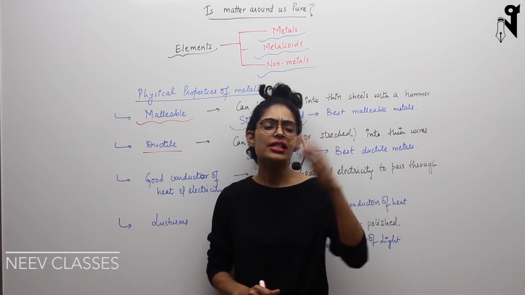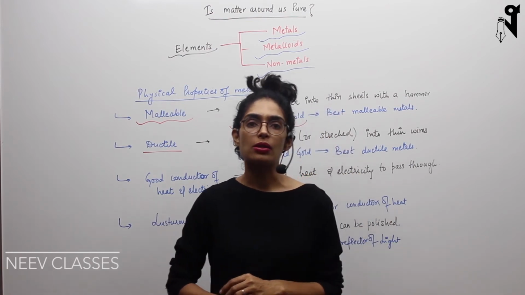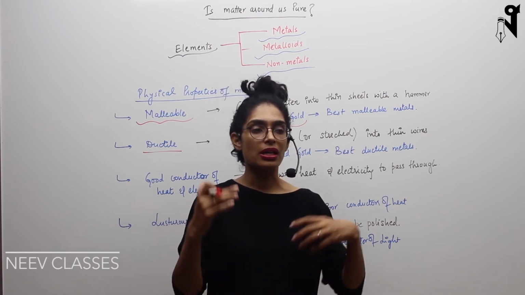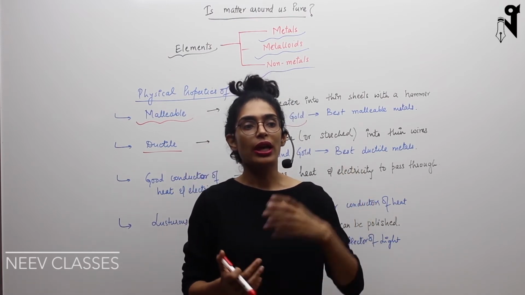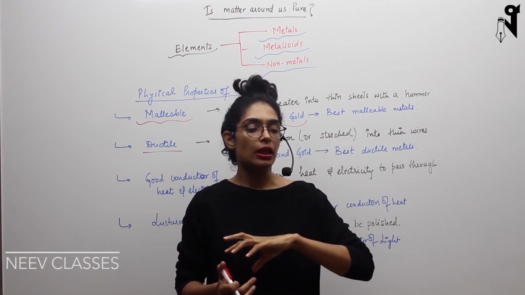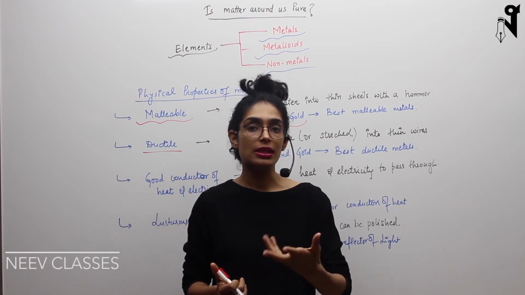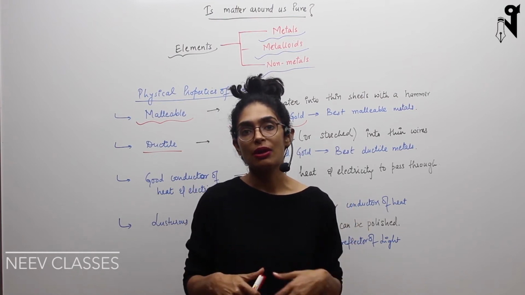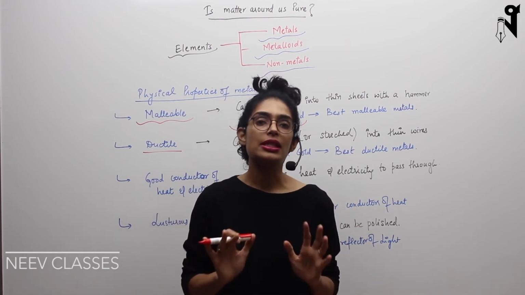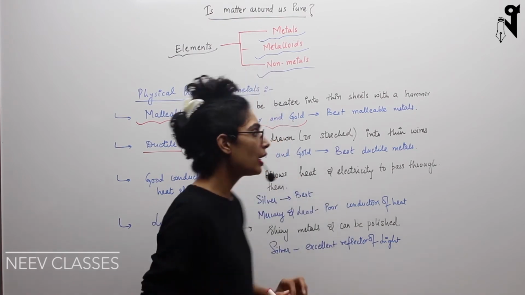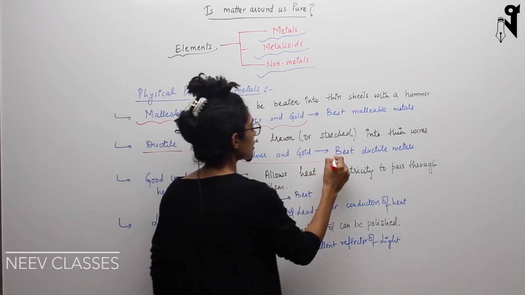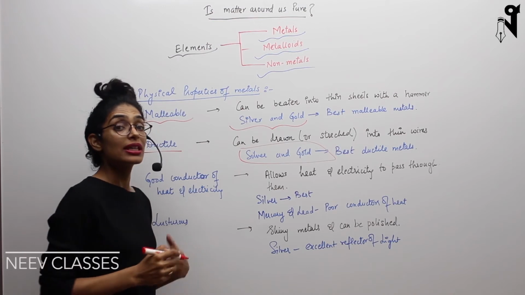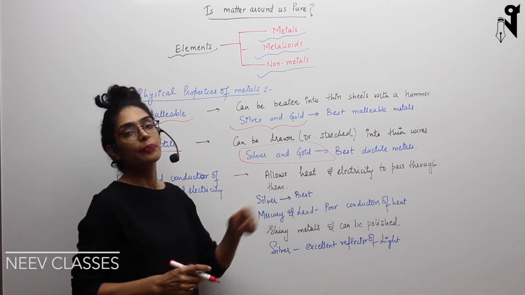This property also varies a lot in metals. Some have very low ductility, some have very high ductility. That proportion, or you can say the exhibition of the property, is different in each metal. Some are very ductile, some are less ductile, but ductility exists in metals. The most ductile metals are silver and gold.